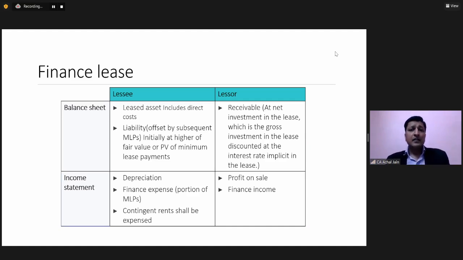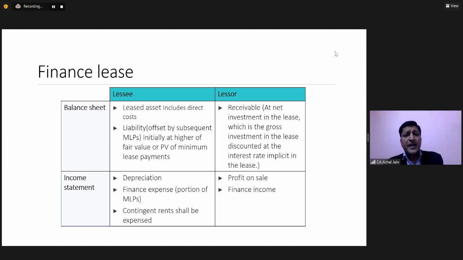Because the initial liability was recorded as 3.5 lakh and the actual liability which is required to be paid is 5 lakh, this gap of 1.5 lakh needs to be recorded in the form of interest expense, or you can say a finance cost over the period of the lease. And this is something which will be computed on the closing balance of the finance lease obligation at every reporting date.